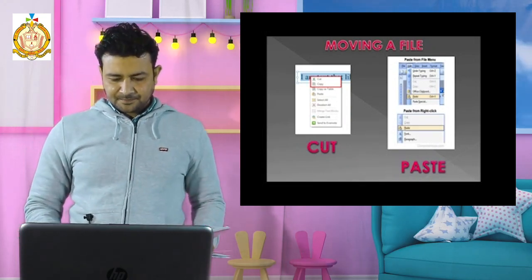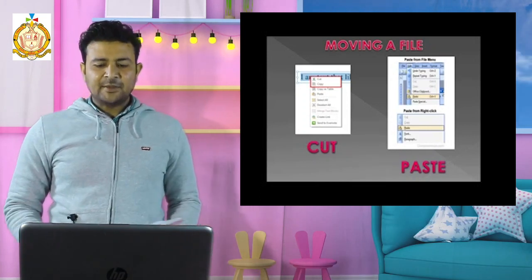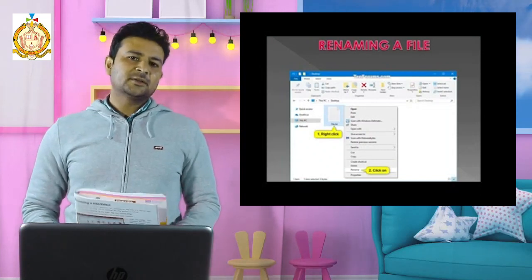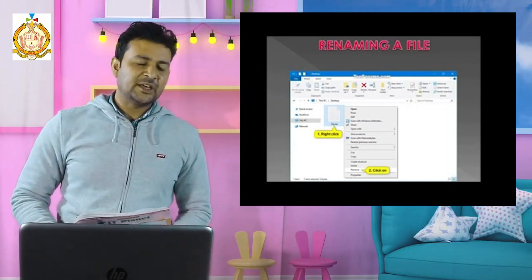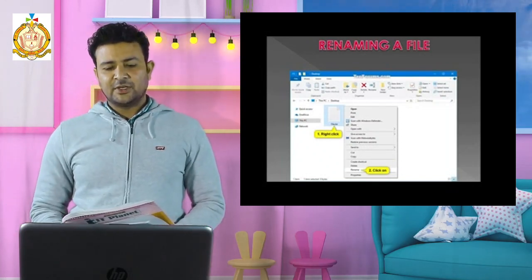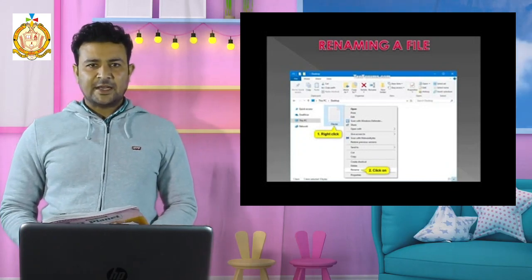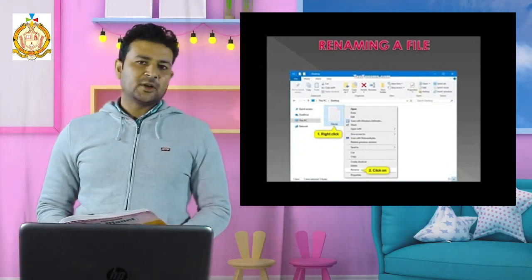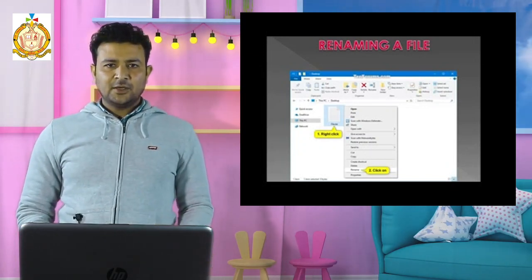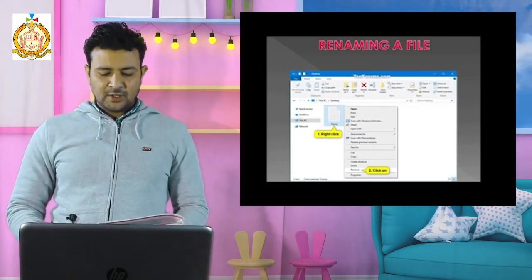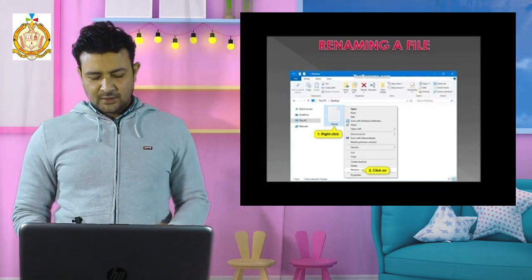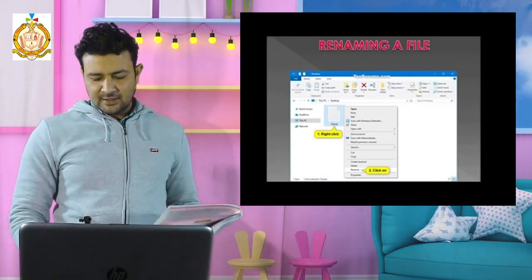Next, we have renaming a file. As I told you in the starting, a file with the same name cannot exist, so you have to change the name. If you want to rename the file, what is the step? It's very easy. We have to right click on this particular file, and then go to rename. After rename, you can give the new name of this particular file, and there will be a change in name also.